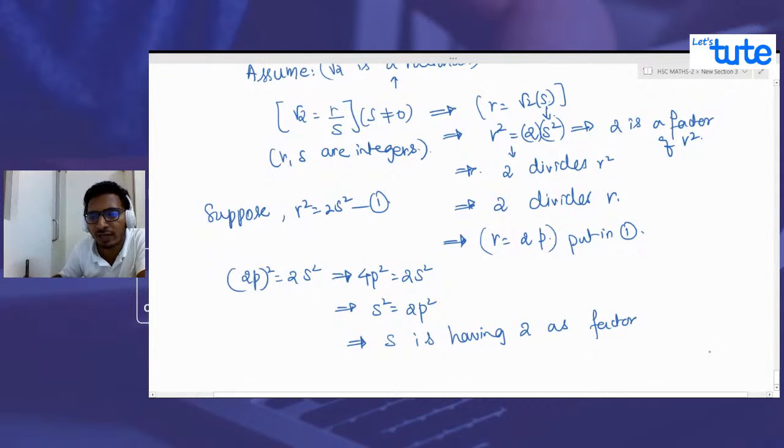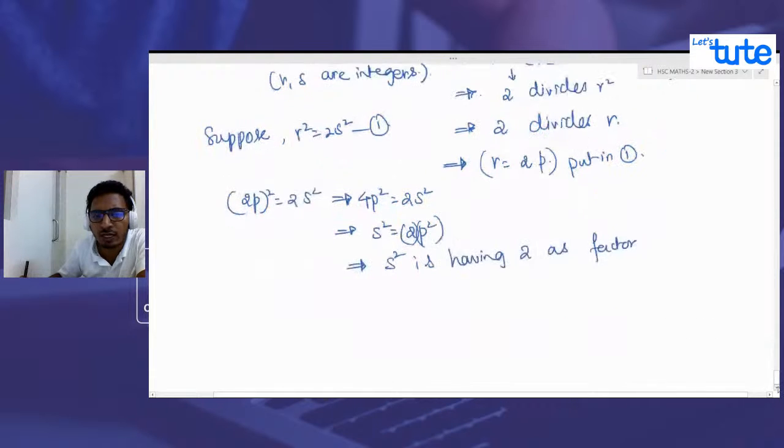That means 2 is a factor of s squared, because s squared is represented as the product of 2 and p squared. So from that we can say that 2 divides s squared, and that means 2 divides s.